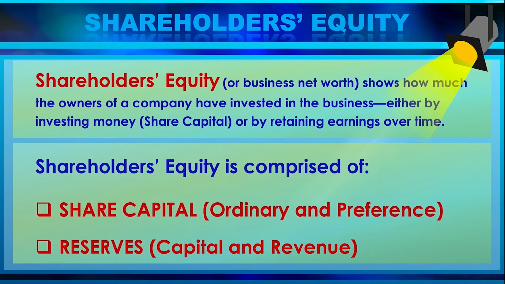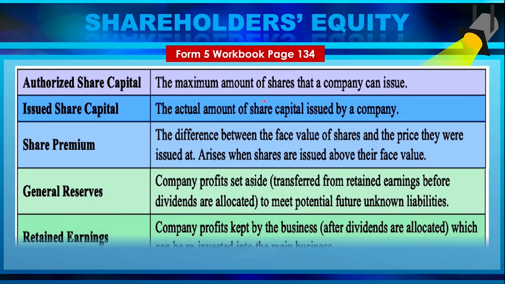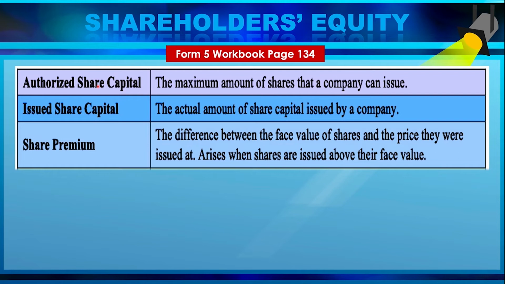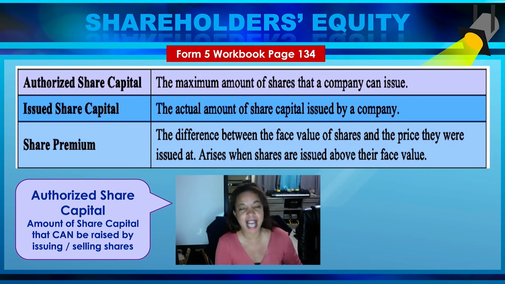So shareholders' equity is comprised of the share capital, which is ordinary and preference, which we're going to go into in terms of type of shares, and the reserves, which is capital and revenue reserve. We will go into that when we're doing the balance sheet or the statement of financial position. We have what is called authorized share capital, which is the maximum amount of shares that a company can issue. It is legally what is stated as the amount of shares that they're going to issue. You should have learned this in POB, so we're not going to go into much detail, but they have the definitions for you anyway.